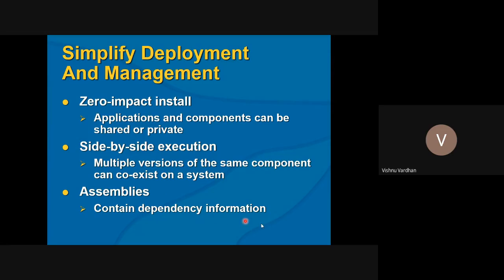Then assemblies contain the dependency information. How it contains the different dependency information, we have also seen. Whenever the assembly is created, it has the metadata along with the IL. The metadata has all the information about the intermediate language: what the classes are, their names, their interfaces, how they are connected, and what the dependencies are. Everything is connected in such a way that all the information is available in the metadata. So while running your application, the entire path and dependencies will be tracked easily by the runtime CLR, and accordingly the best running will be ensured by the .NET framework.